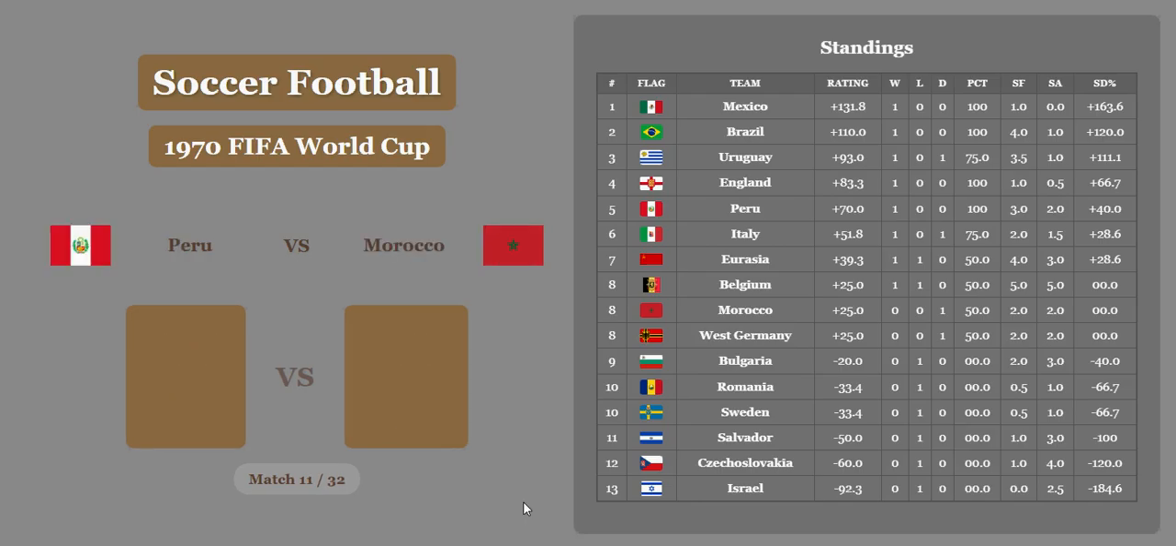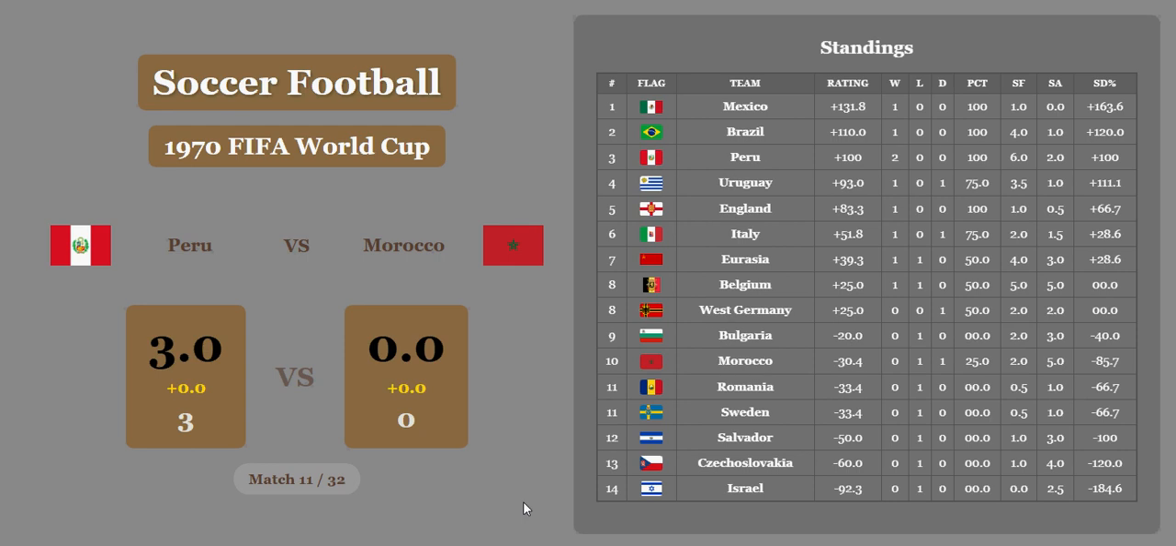Peru versus Morocco. Big matchup. Peru gets a huge win against a surprising Moroccan team. And that will put Peru in 3rd place. Morocco will now be in 10th, below Bulgaria, above Romania.